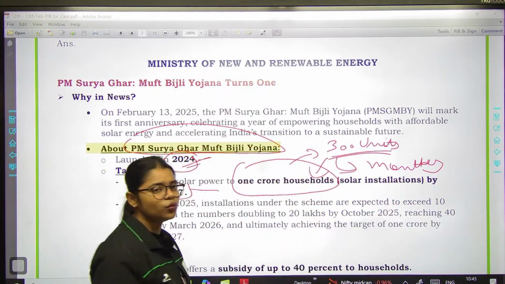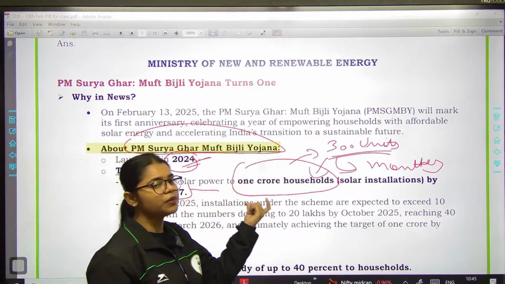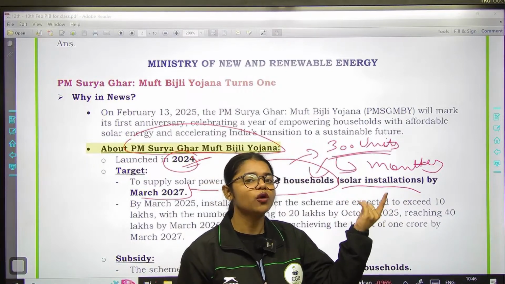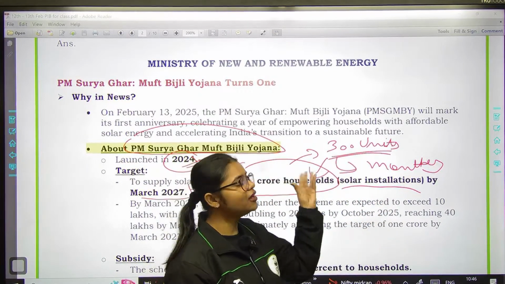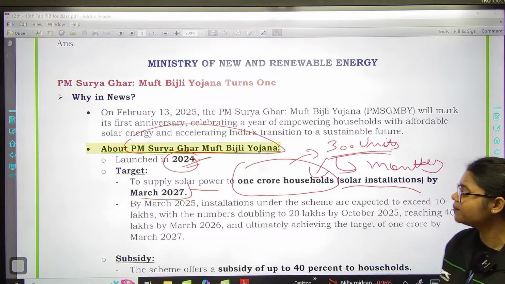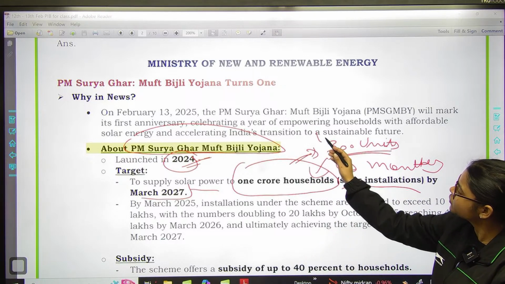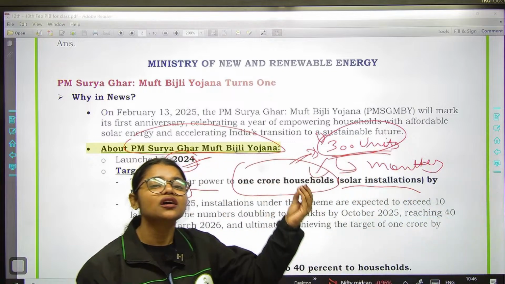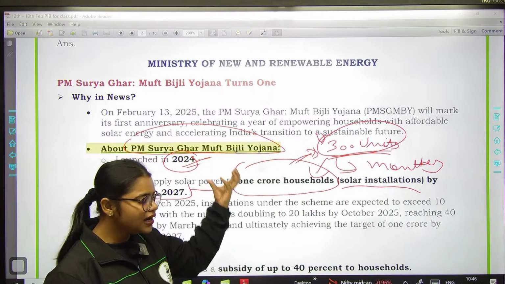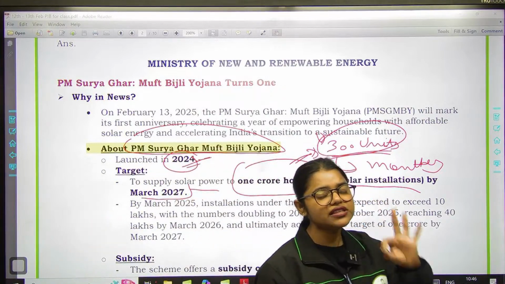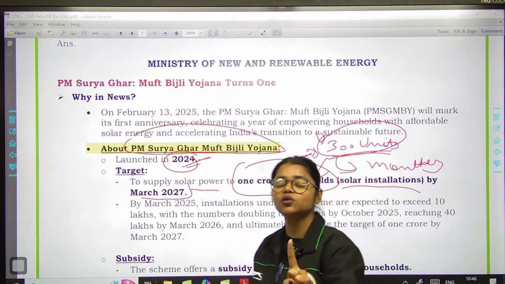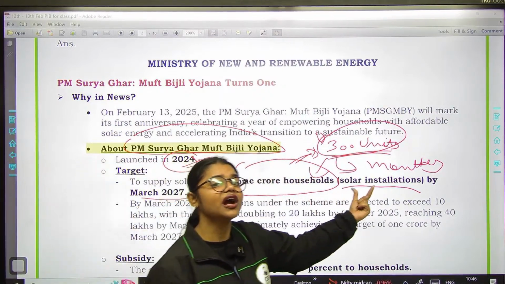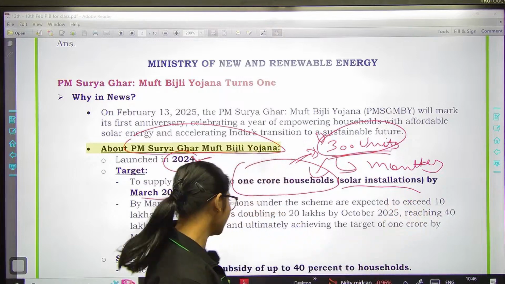So government will increase the supply of solar power by promoting the installation of solar panels over the rooftops of the households, and with the help of those solar rooftops, government will provide 300 units of free electricity to the 1 crore households. The target is that we will supply solar power to 1 crore households by March 2027. And कितने units of electricity provide करने वाले हैं? 300 units of electricity, that too free electricity, okay?